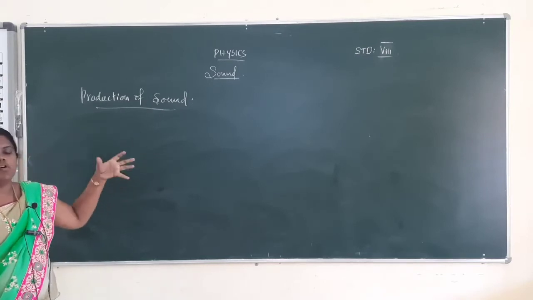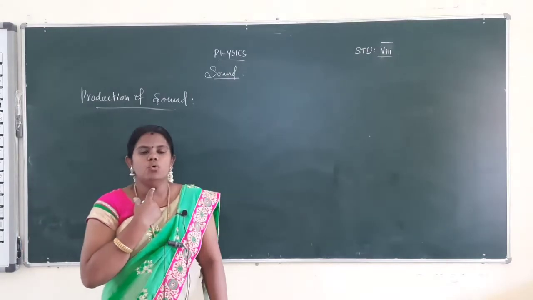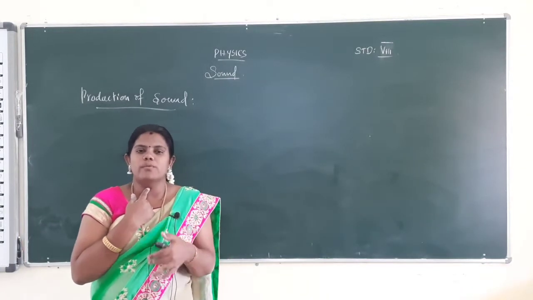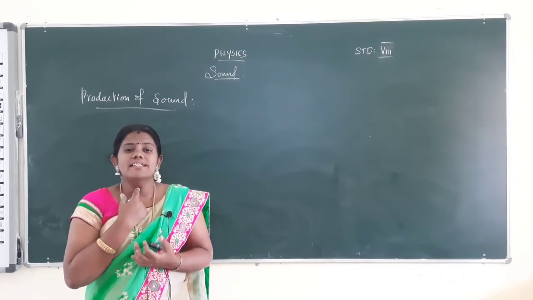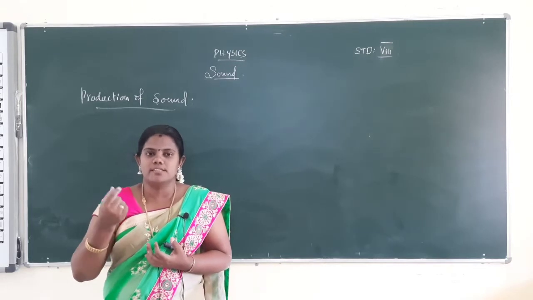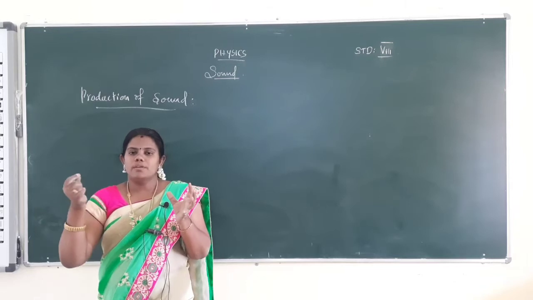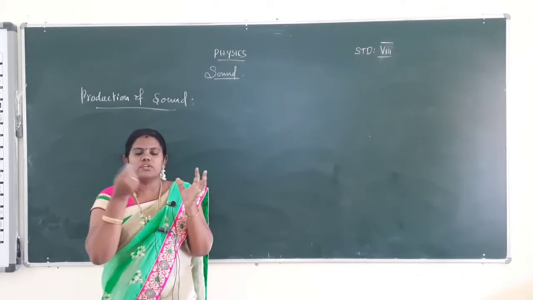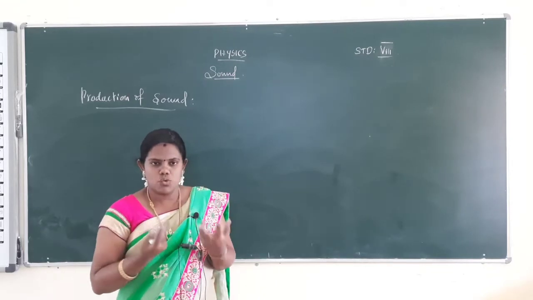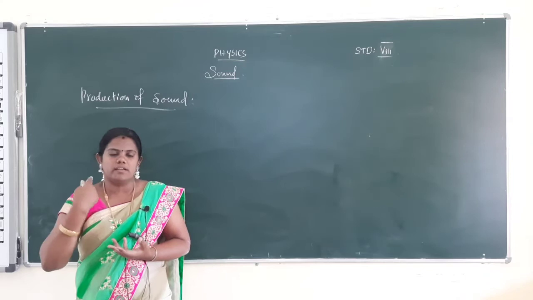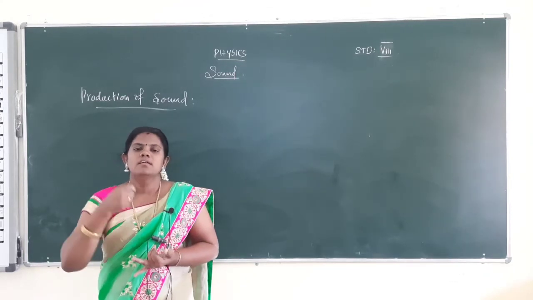Vibrating any one object produces sound. Touch your finger on your throat, sing any song or say something, and you feel the vibration in the vocal cords. So vibrating an object creates sound. Then take one metal plate and one spoon, a metal stick. The metal stick striking the plate vibrates to produce sound. Those are two activities: vibrating the vocal cords creates sound, and striking a metal stick on the plate creates sound.